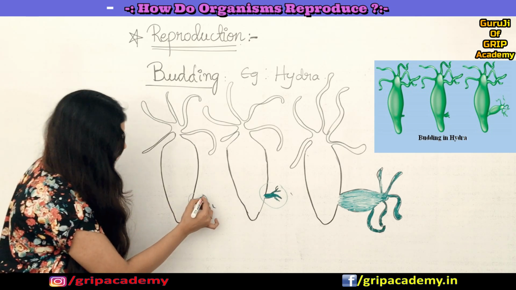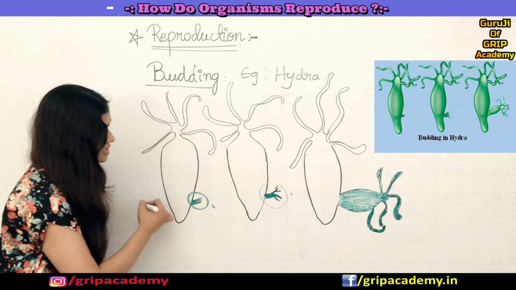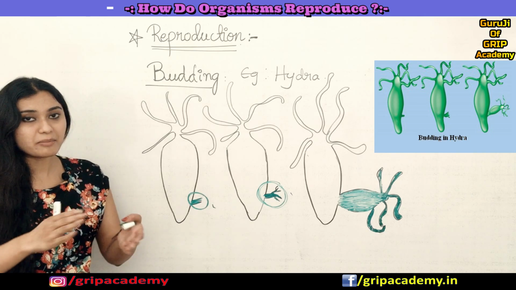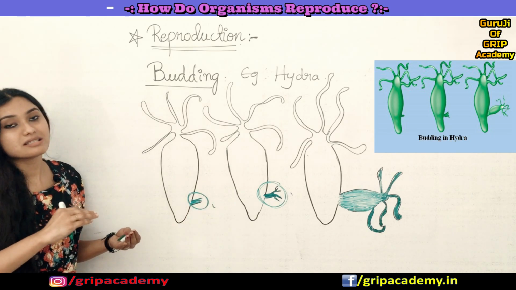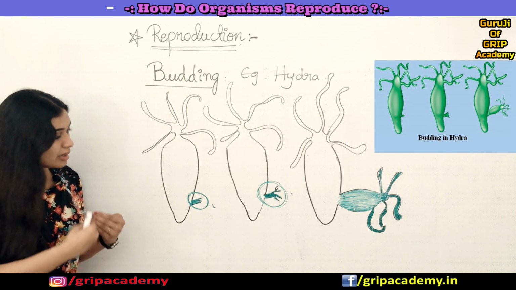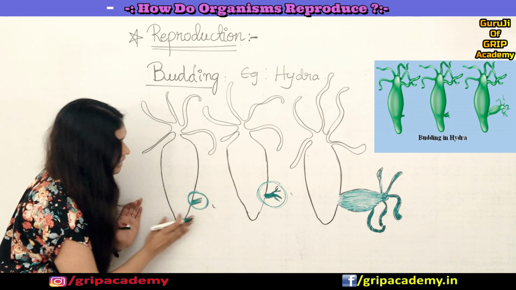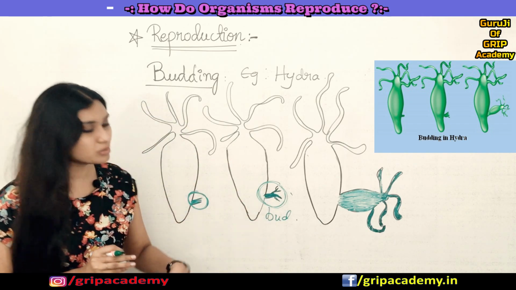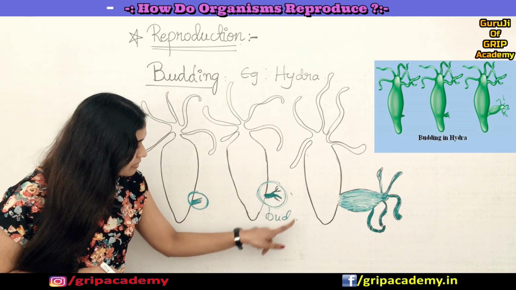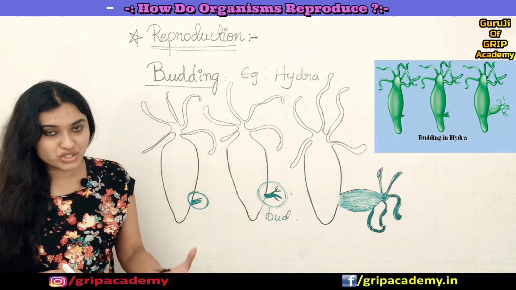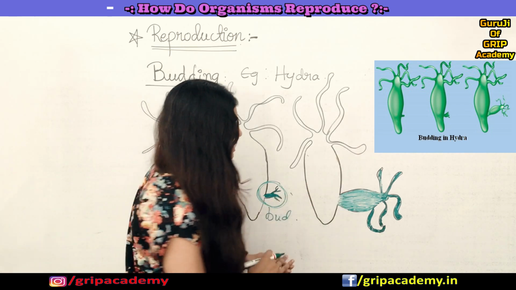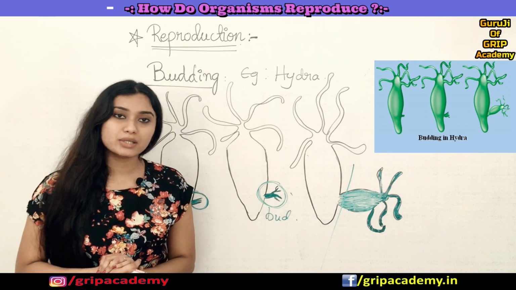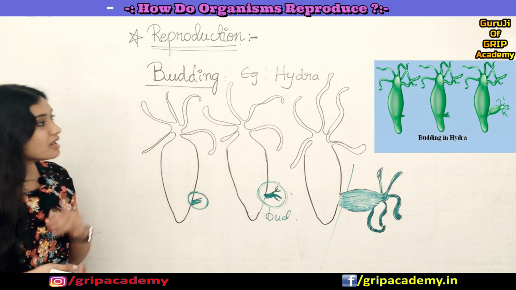So here, the outgrowth you can see is due to rapid cell division. At this particular site, cell division is happening more, because of which the organism has developed an outgrowth. You also call it a bud. So this outgrowth we call a bud. And what happens is, when this bud matures completely, it detaches from the parental body and develops into a new individual. Okay, so this is all about budding.